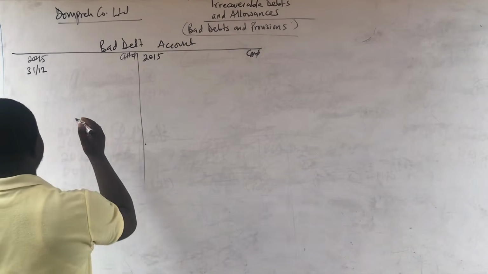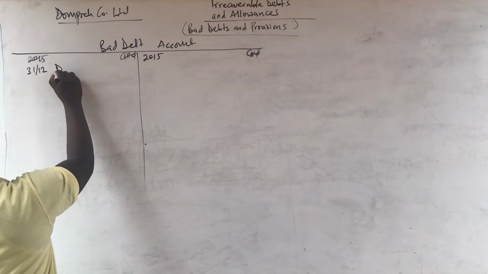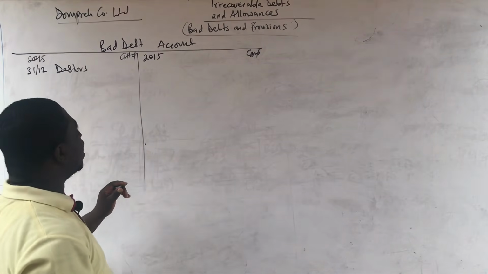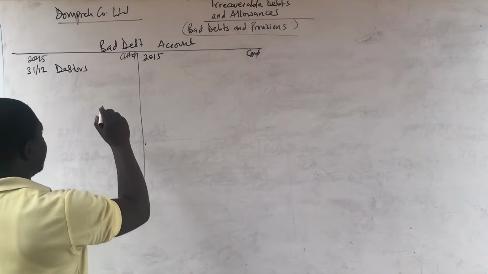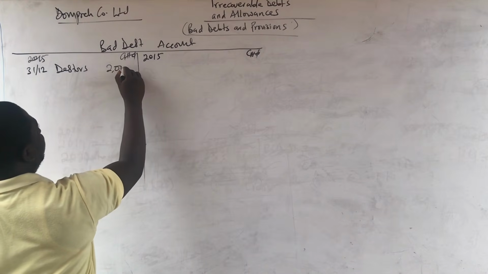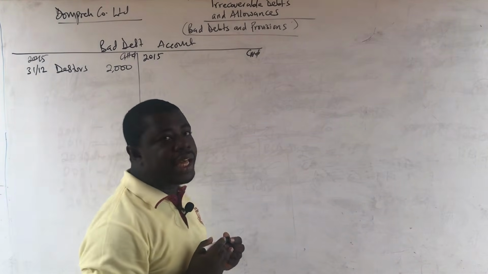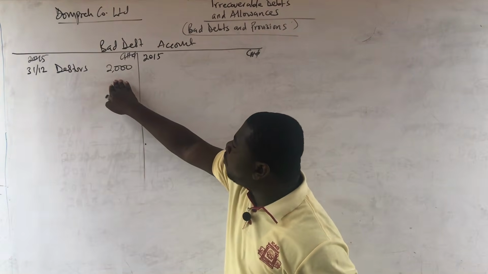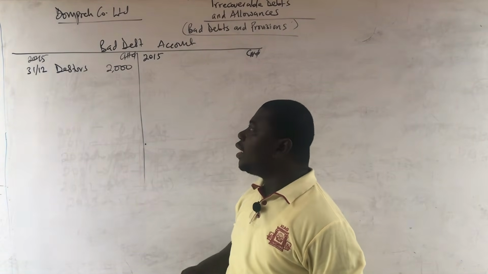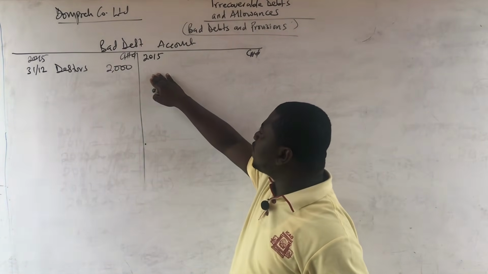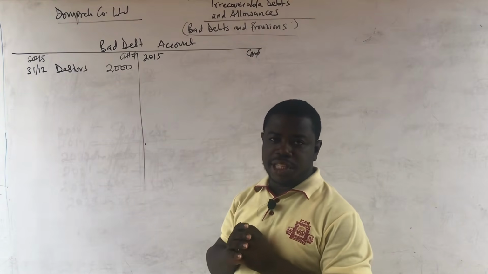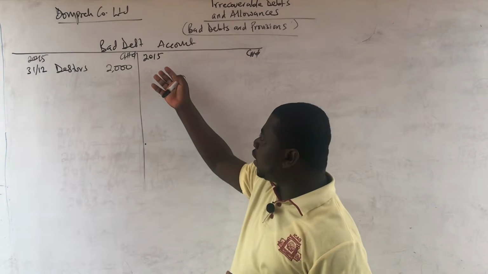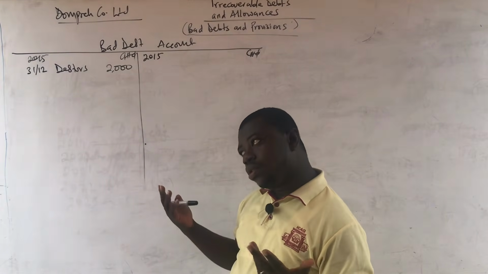So on 31st December, we will say debtors, because the corresponding entry must go into the debtors account, and the bad debt account is an expense, so the amount is 2,000. That is it, and that is all for the year. You're only showing how it's going to be. So now that you have put debtors 2,000 here, then at the end of the year, I told you that this account will be closed to the income statement, or what we call the profit and loss account, whichever one that you want us to write. So let us write the profit or loss account.